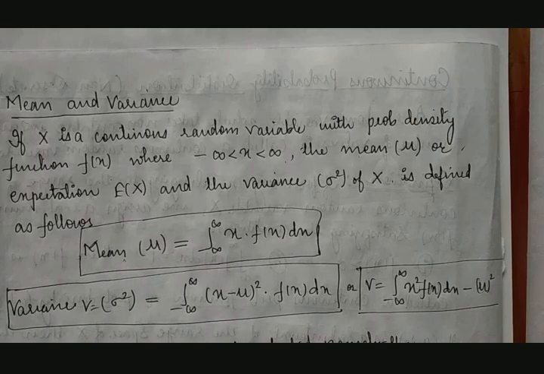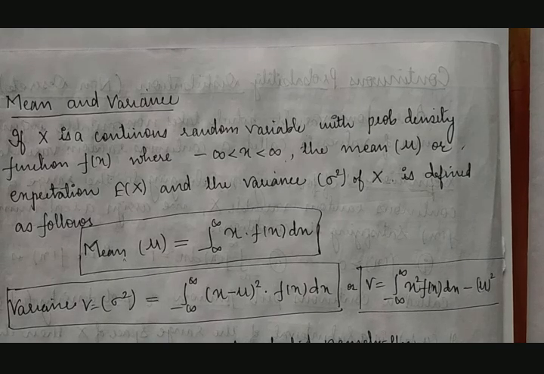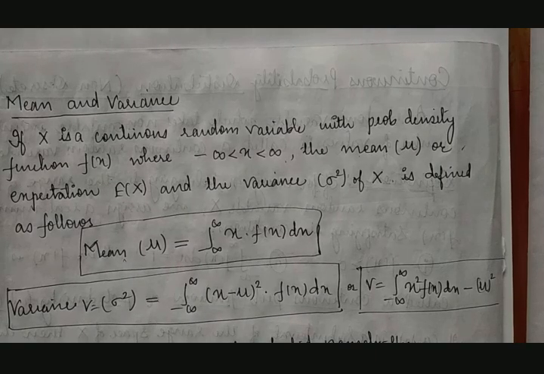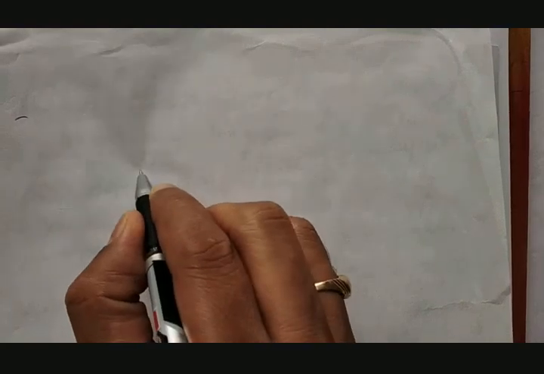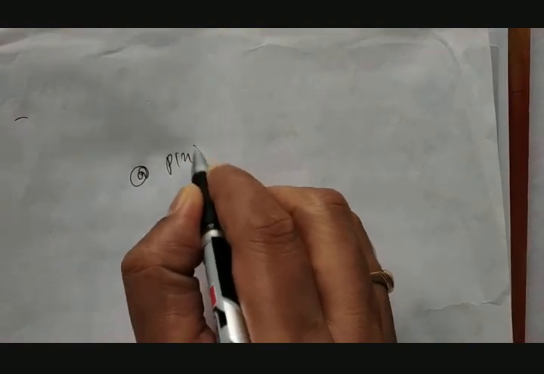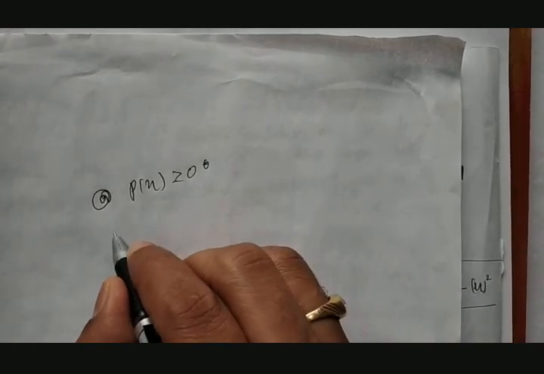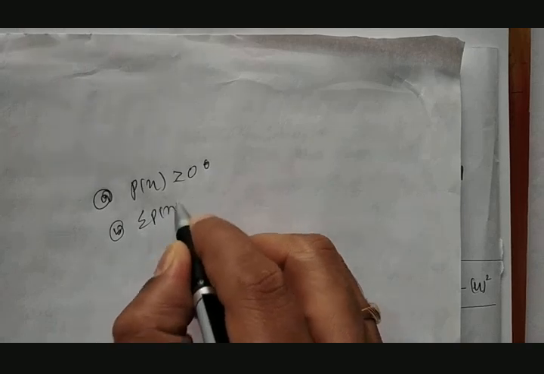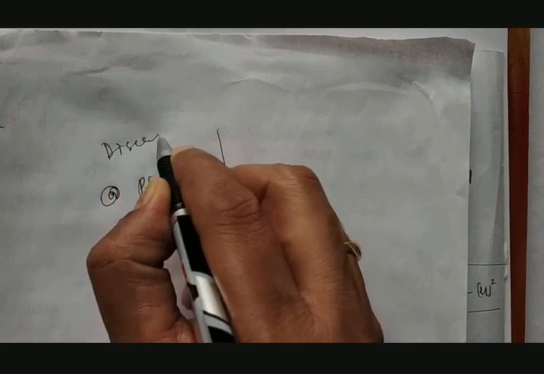Recall what we took to calculate the mean in a discrete probability distribution. In discrete, two conditions were there. First, probability of x must be greater than or equal to 0. Second, summation of probability of x must be equal to 1.